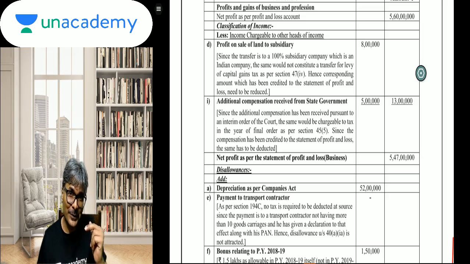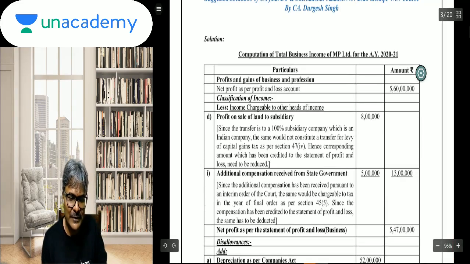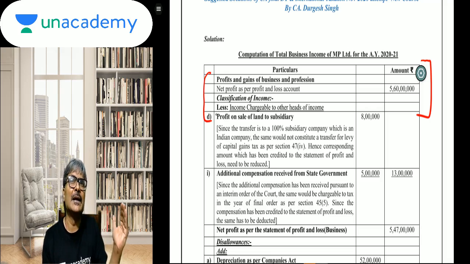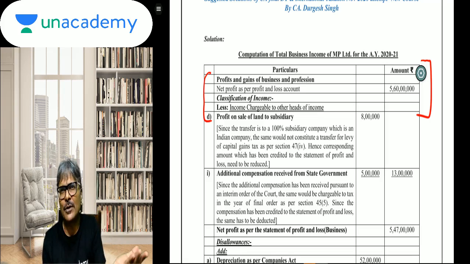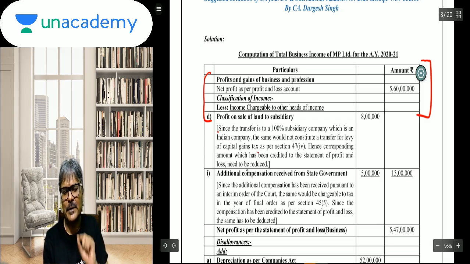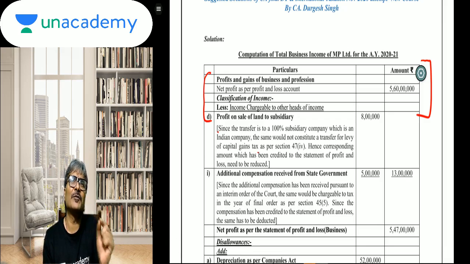So for all of you, one thing at least should be common. Classification, students, don't goof up. At least please maintain this consistency of the classification from the profit. First, what gets eliminated or adjusted is the classification entry items which fall under the other head. Once that has been done, I will say to you, don't do all the adds together and all the less later on, because this will in fact be costly for all of you. As the adjustments are coming, you can just keep on adding and deducting, but please do a proper reasoning. A proper reasoning is required, and that is what is expected from all of you.